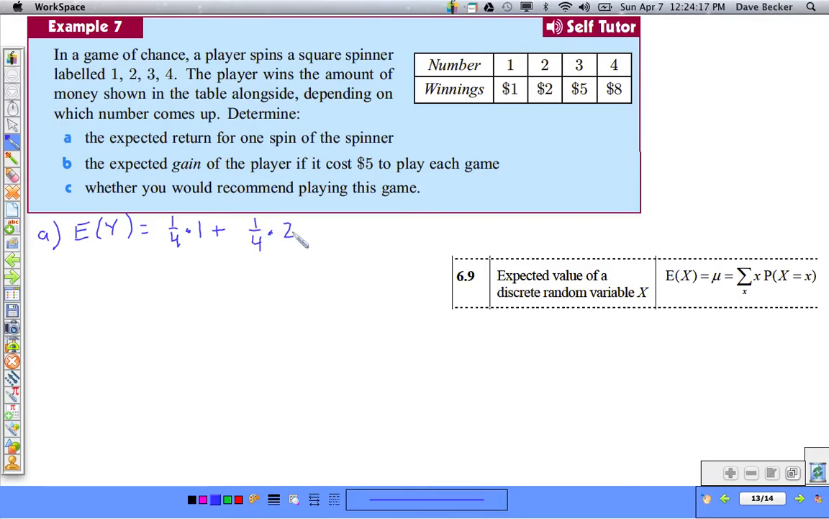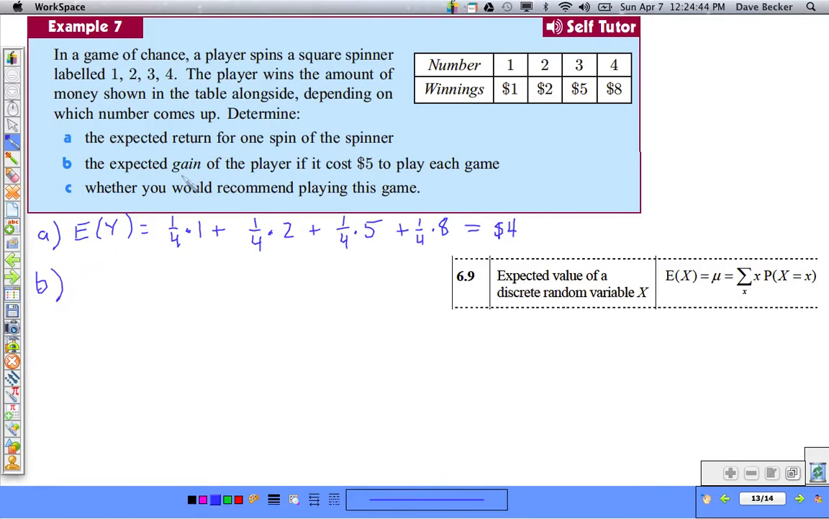1/4 times 2. If I spin a 2, I get $2, and I have a 25% or 1 in 4 chance of getting a 2, plus 1/4 times 5. That's the payout for a 3, plus 1/4 times 8, which is the payout for a 4, and that comes to $4. Okay, so the expected payout is $4.